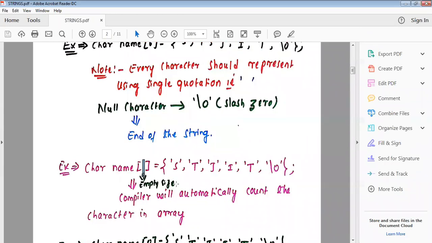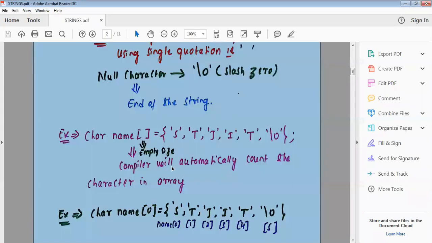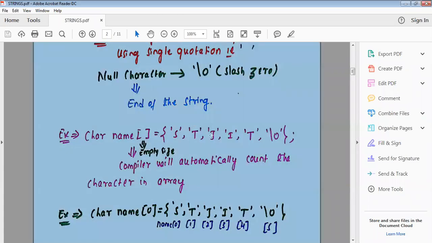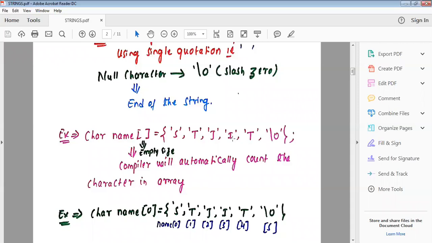So here the compiler will automatically count the characters in the array. The compiler will count S as 1st character, T 2nd, J 3rd, I 4th, T 5th, and the last one is the null character. It will automatically count the maximum length of the array as 6. This is also a valid statement.